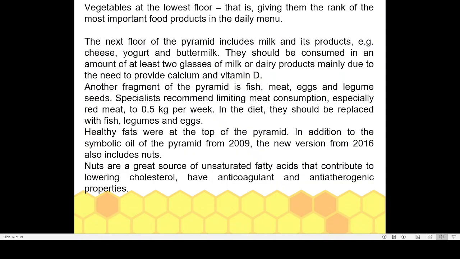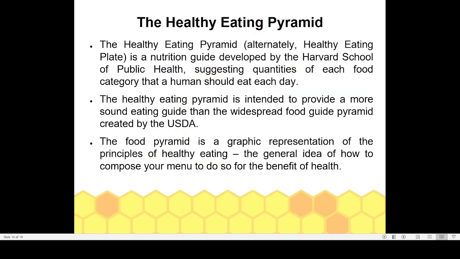Then we have one more, that is the healthy eating pyramid. I think we will take that in our next class. So today we will be focusing on only 3 areas: balanced diet. I think I have explained RDA. Then BMR also we have explained. Then BMI we will be taking in another class, and along with that we will also be studying what you mean by the healthy eating pyramid. So today we will be stopping at this point.